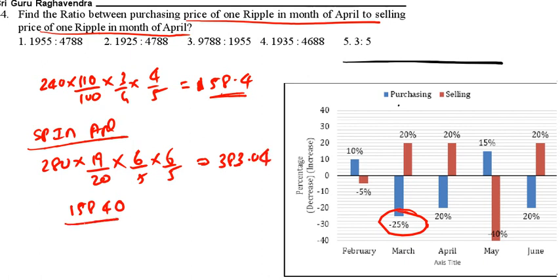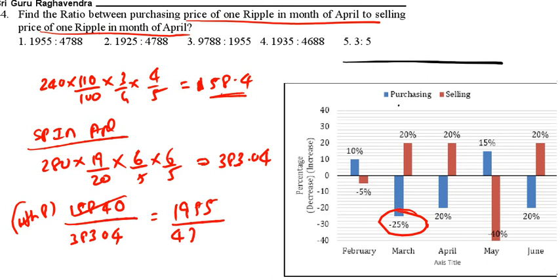So what is the ratio? 15,840 divided by 383.04. I am dividing with 2, then dividing with 8. With 8, it is 1955. 8 ones 8, 8 nines 1955. Now this one, 8 fours 32, then 7 times, then 8, then 8. So it is 1955 is to 4788. 1955 is to 4788 is the correct answer. See the next question.